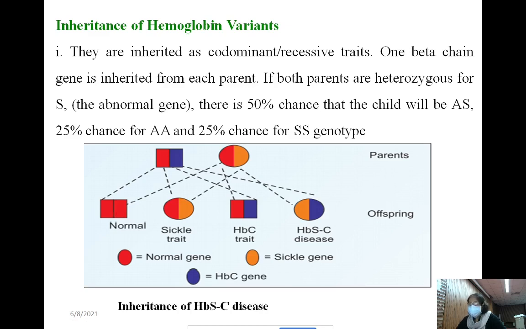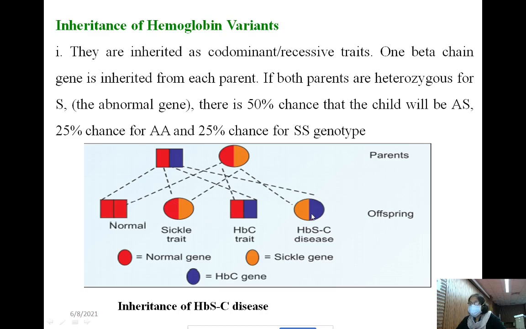that is 25%, isn't it? Then chances of sickle cell trait or hemoglobin C trait, there will be 25% and 25%, altogether 50%.